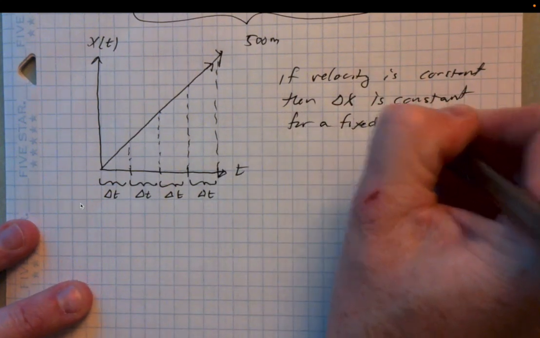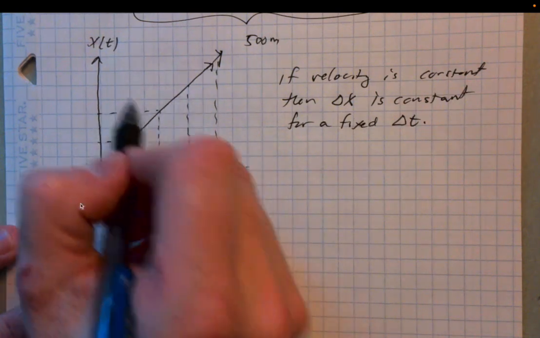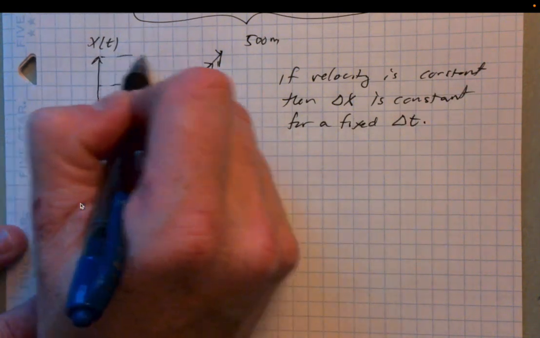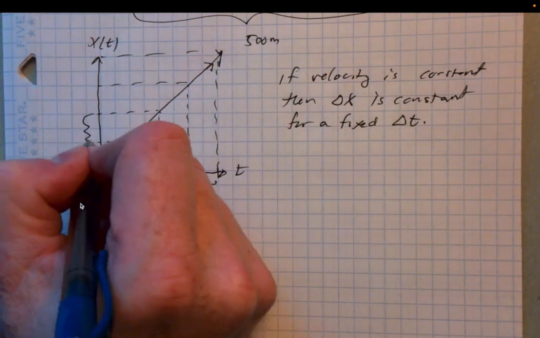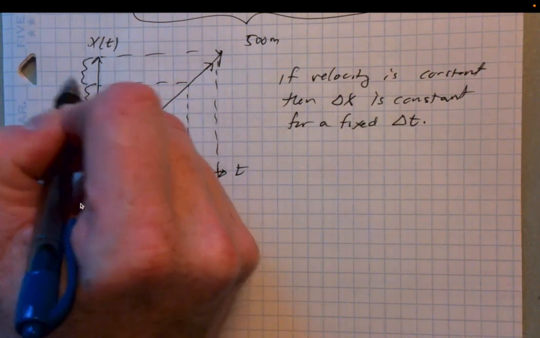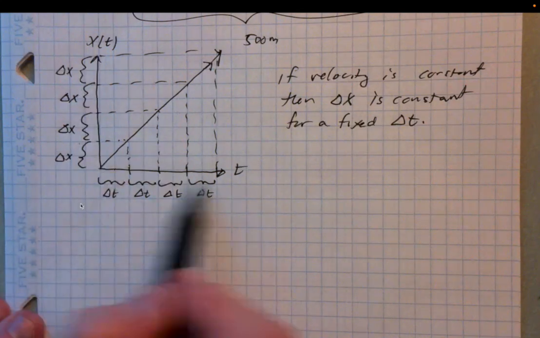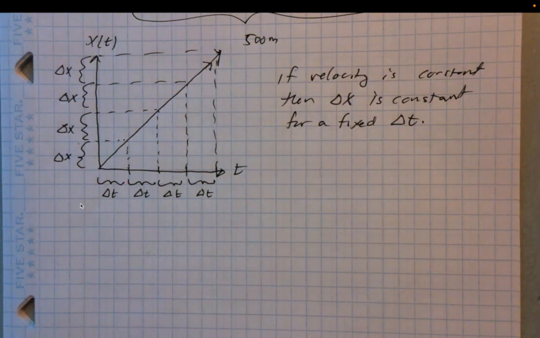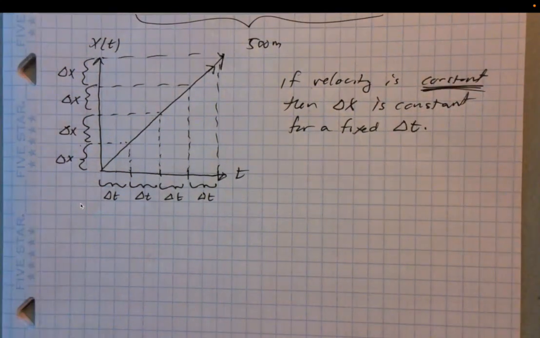What that means is, if you think about the displacement axis here, these delta x's are going to be constant as well, meaning they're all the same size. So delta x's are all the same when your delta t's are the same. This is the case of constant velocity.